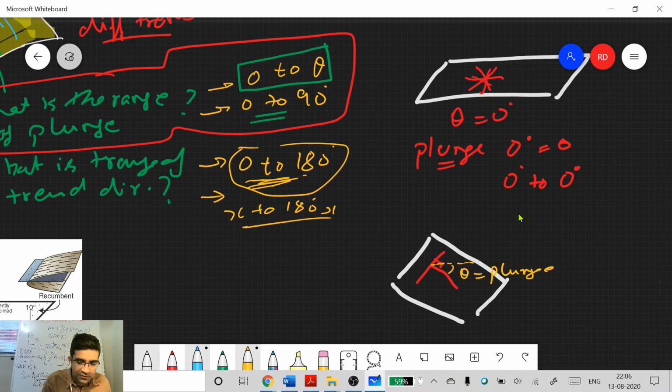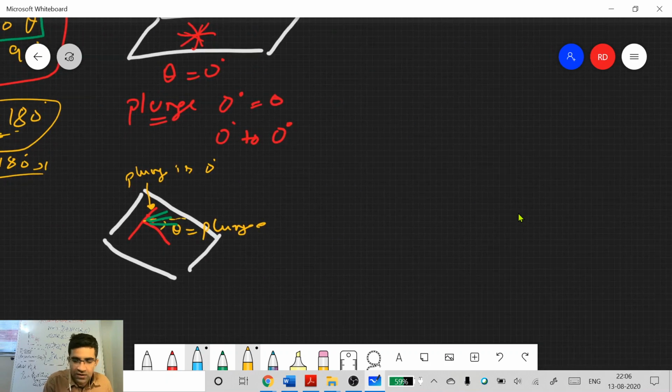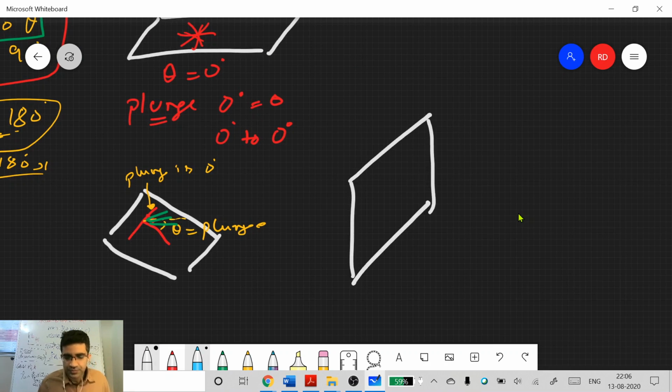Similarly, for any other line which is between these, perpendicular to here, your plunge will be less than theta and more than 0 degrees. So for this red line here, this top one, plunge is 0 degrees. Similarly, if you have a plane which is completely vertical, you can have a line which is horizontal. You can try this yourself also.